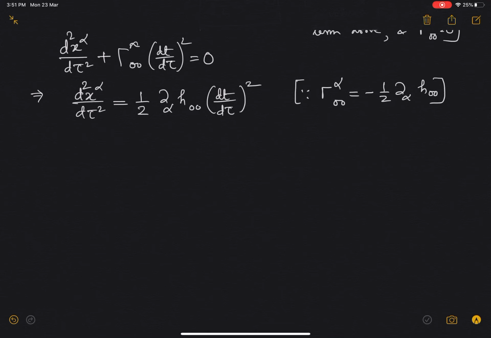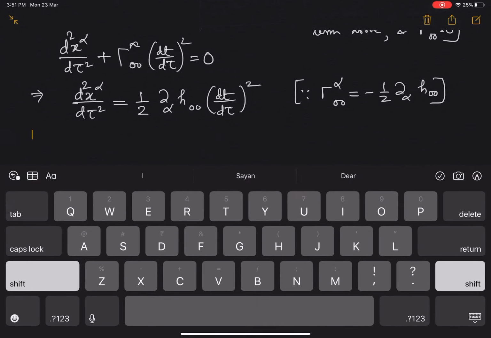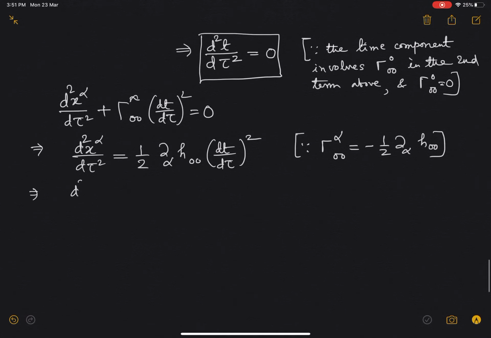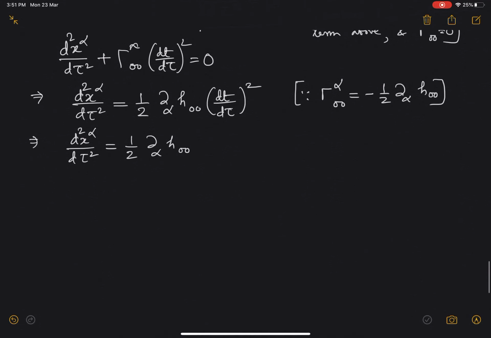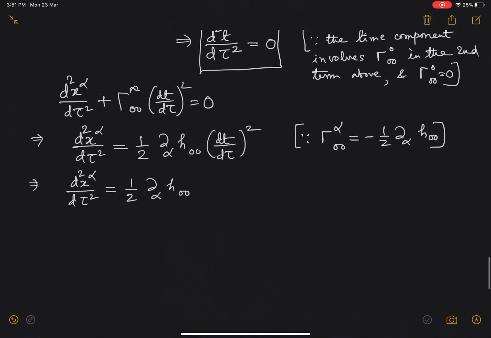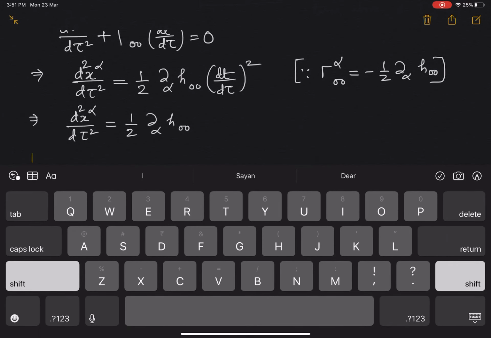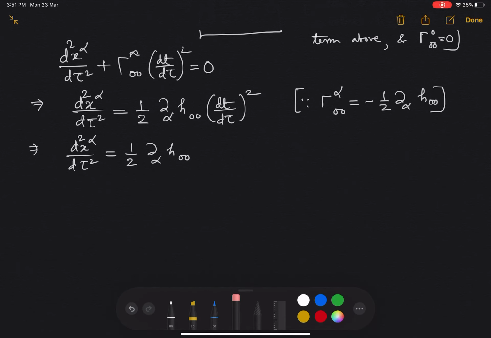This is what we have already seen. In fact, I think I have written it wrongly. This should not be tau, this should be t. d2x^alpha/dt^2 equal to half del_alpha h_00.